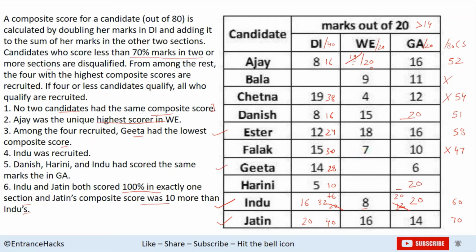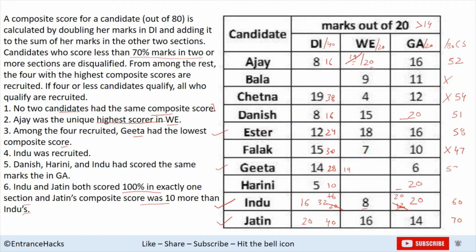Also in WE, Ajay's score was the highest, and that is the unique score. So if Ajay scored 20, Geeta's score could be either 19 or less than that. So first see the case when it is 19. So when it is 19, her total score would be 53, right?